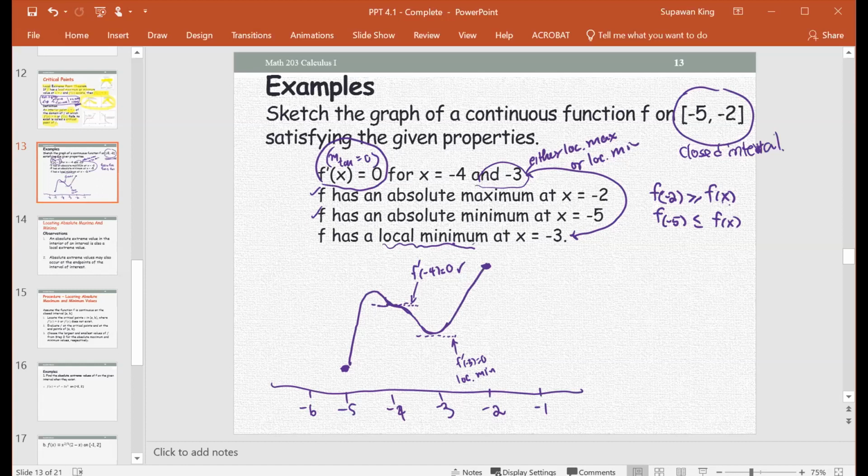So this is one of the options, using the information provided to sketch the graph. The graph is continuous and smooth from -5 to -2, the closed interval, and satisfies the derivative 0. The local min appears here, the absolute max, the absolute min. Yep, we hit all the information provided.